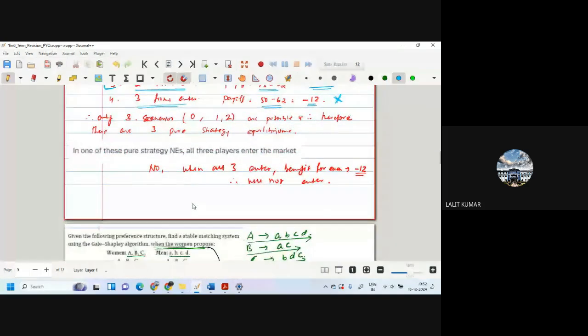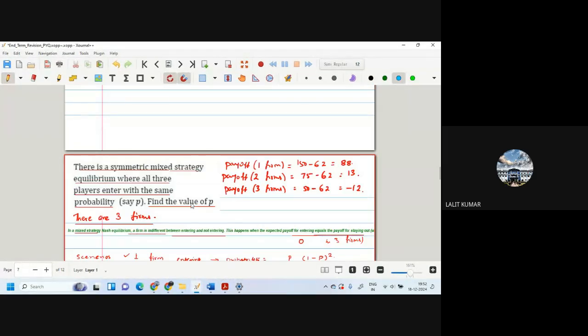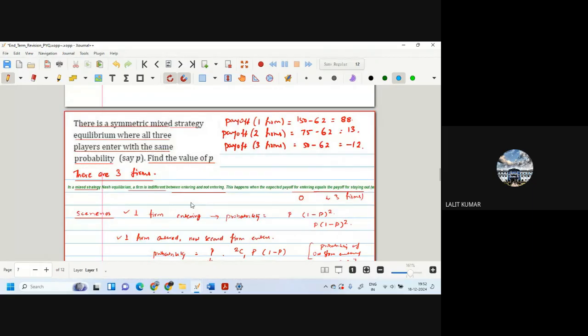Now, the following question is the googly one. There is a symmetric mixed strategy equilibrium where all three players enter with the same probability. So they are saying that there is a mixed strategy where all three players will enter with the same probability.